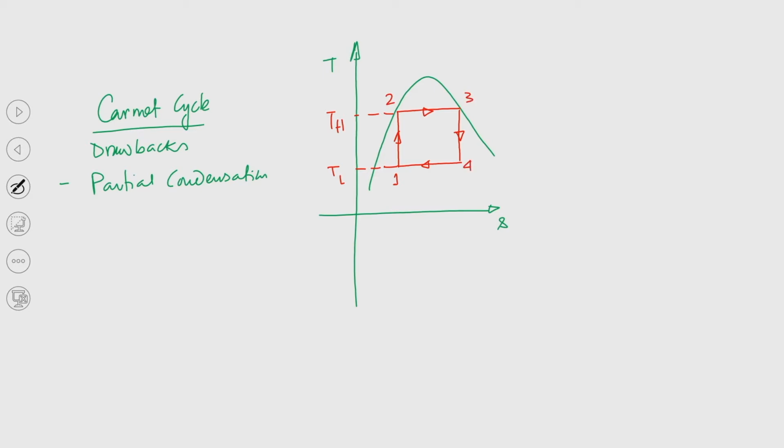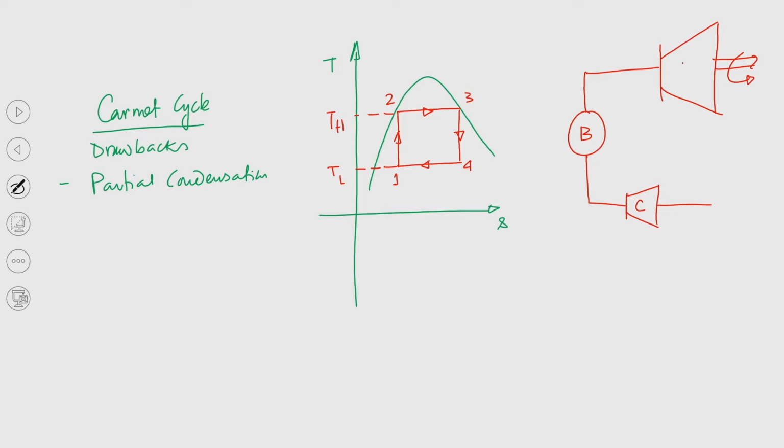If I give the names, this is 1, 2, 3, 4, and on the right hand side we can have the schematic depiction of the steam power plant. So, this is the boiler, this is the compressor, we have the turbine, and we have one condenser.